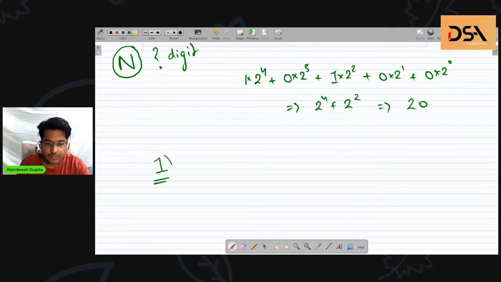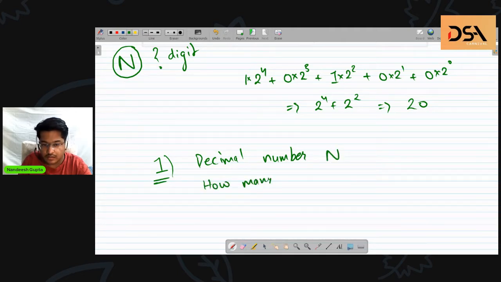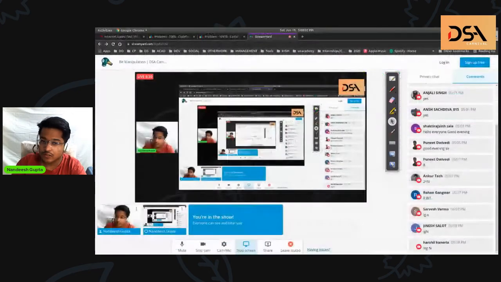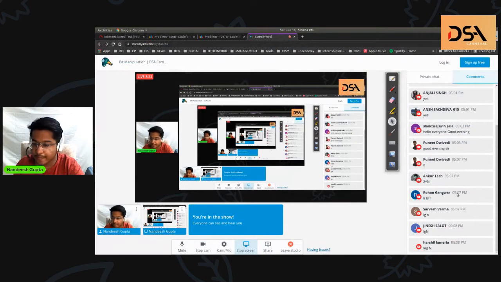suppose I have been given a decimal number n, how many binary digits, or how many ones and zeros, do I need to represent it? The answer to this is log to the base 2 of n, and you can say plus minus 1, but in general it is log n to the base 2.